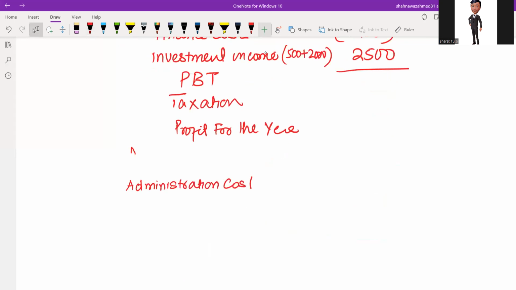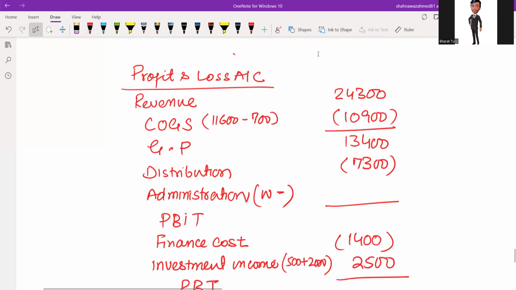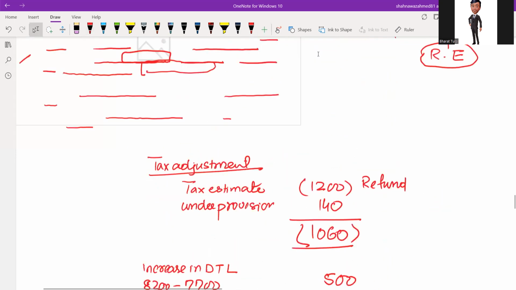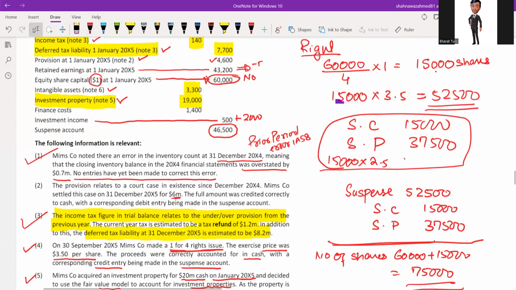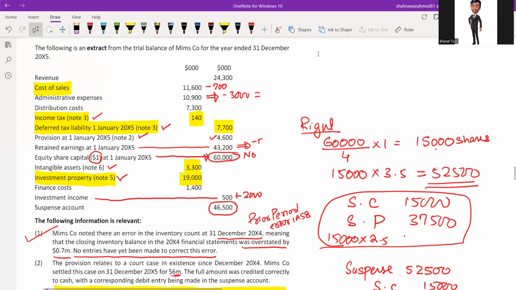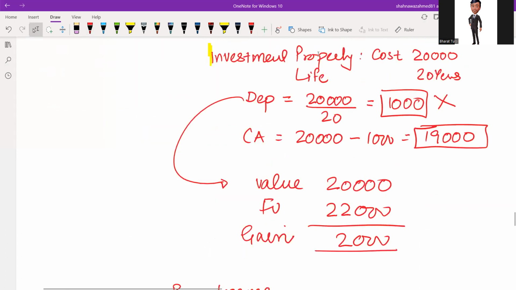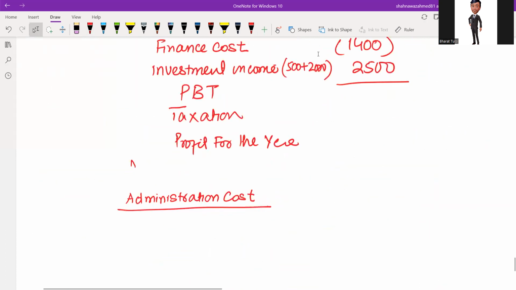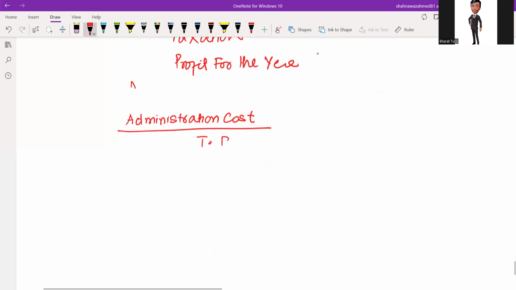Administration cost working. Administration cost given in the trial balance. Let's see how much administration is in the trial balance. It's 10,900. Given in trial balance is 10,900. Now I have to make one by one adjustment in administration. So first of all, the settlement of provision. Settlement of provision is 1,400 expense.